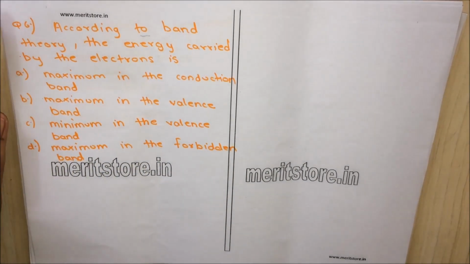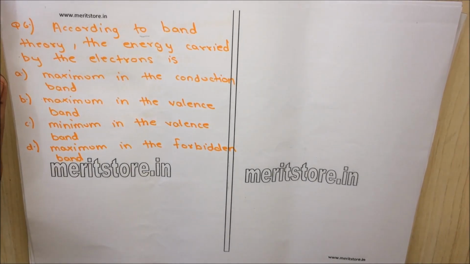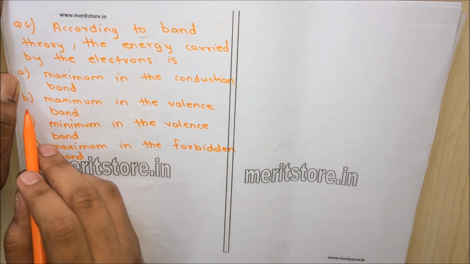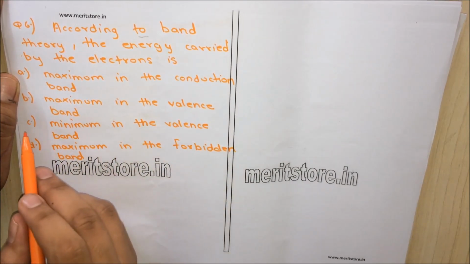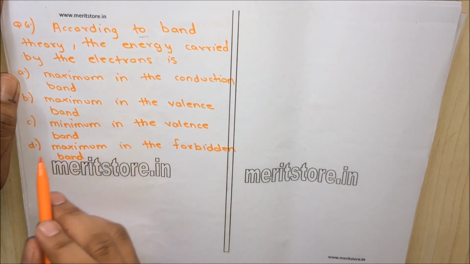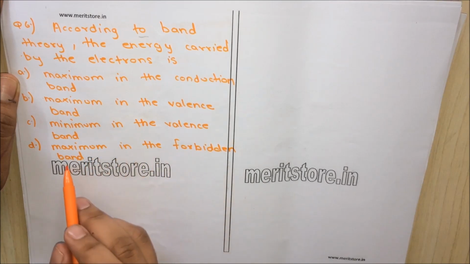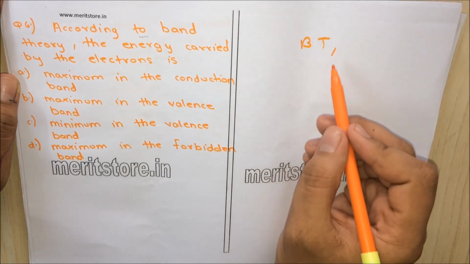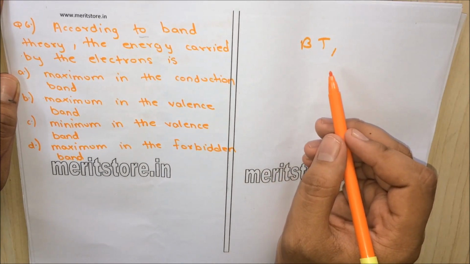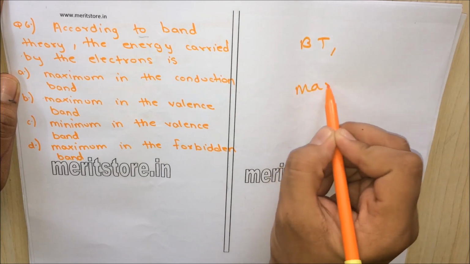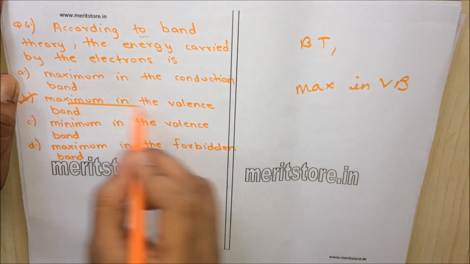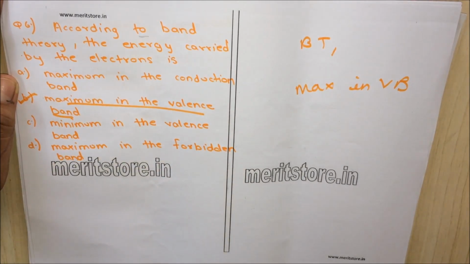Question 6. According to band theory, the energy carried by the electron is option A, maximum in the conduction band. Option B, maximum in the valence band. Option C, minimum in the valence band. Option D, maximum in the forbidden band. So according to band theory, energy carried by the electron is maximum in the valence band. So option B is the correct answer.